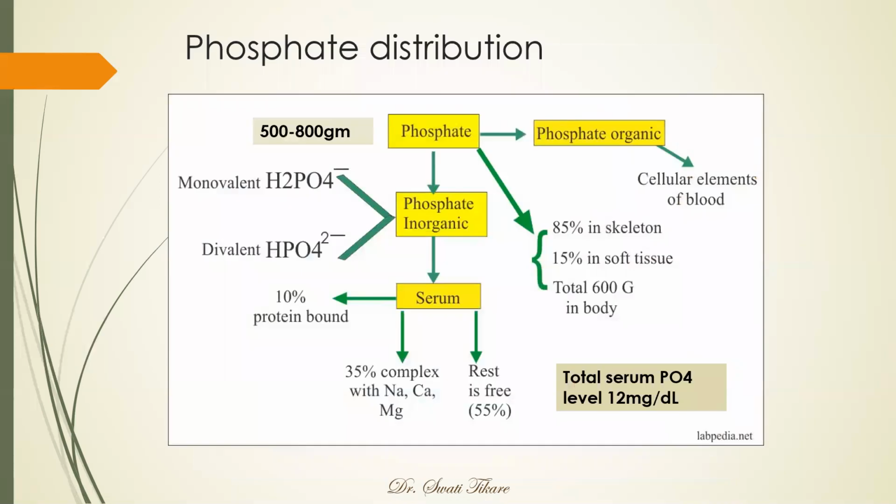Next, we'll go to phosphate distribution. Phosphate is also an important thing. So 500 to 800 grams of phosphate is present. 85% of the phosphate is present in the skeleton and 15% in soft tissue. Okay.